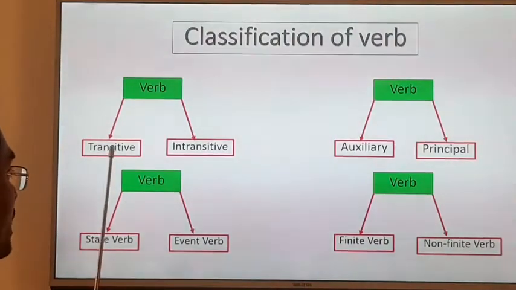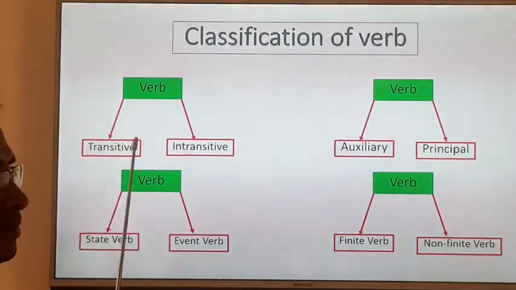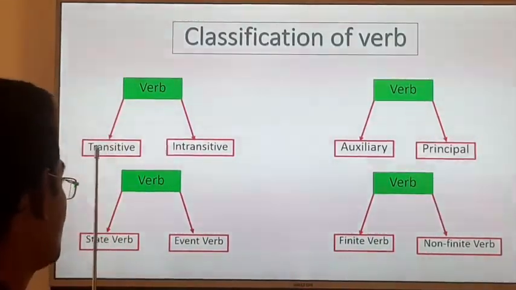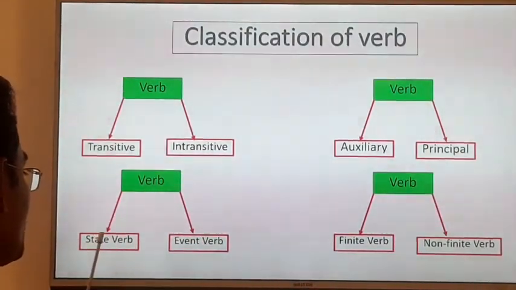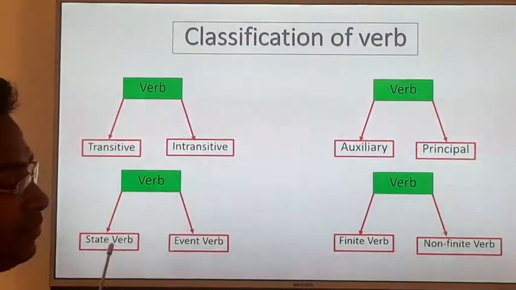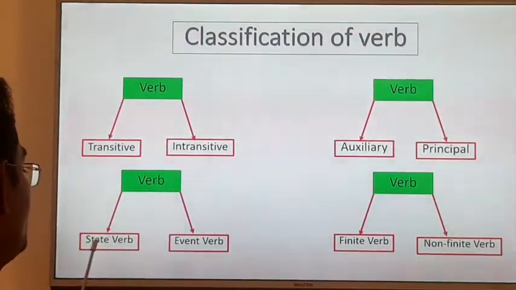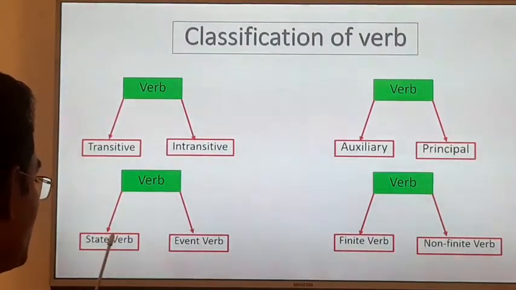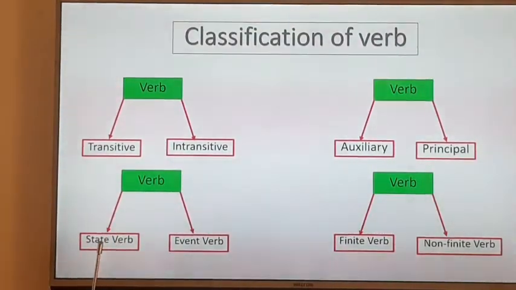So when we change the voice, we will give importance to transitive verb, because we can only change the voice of transitive verb. But transitive verbs are two types: state verb and event verb. We cannot change the voice of state verb, because state verb expresses mental condition, emotion, and feelings, though it has an object.